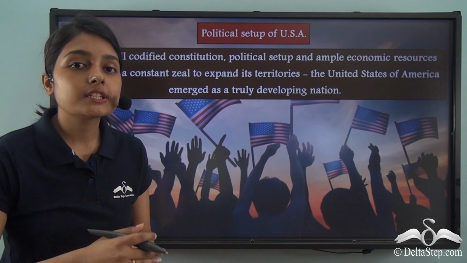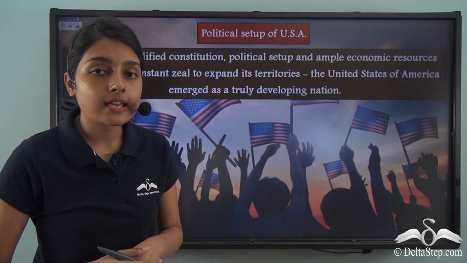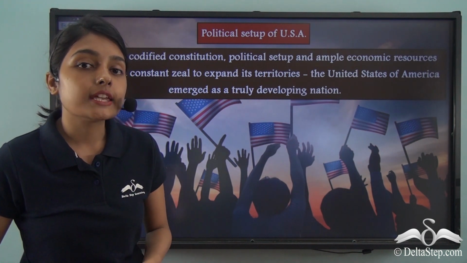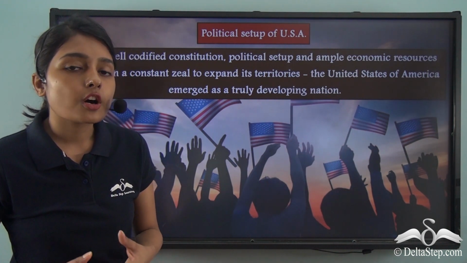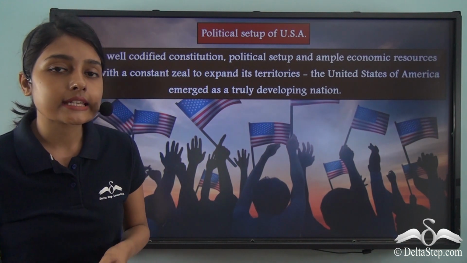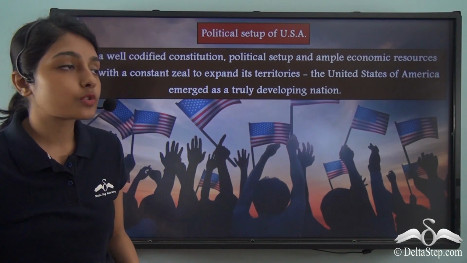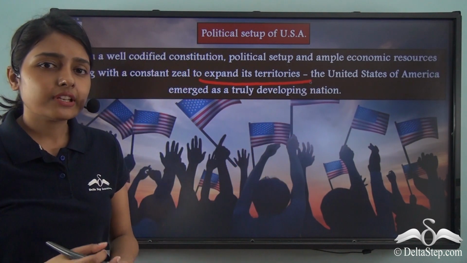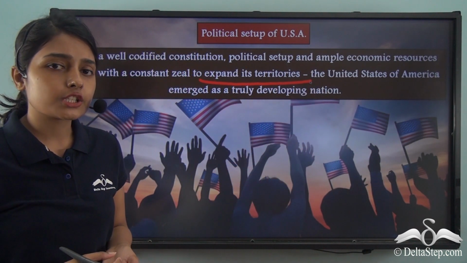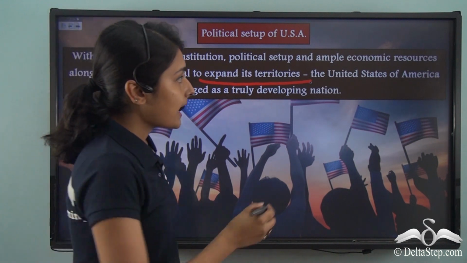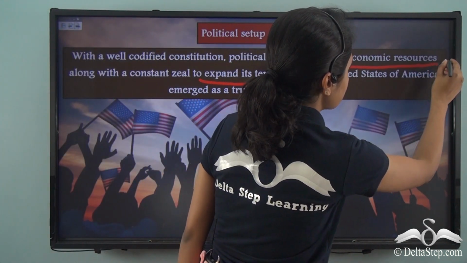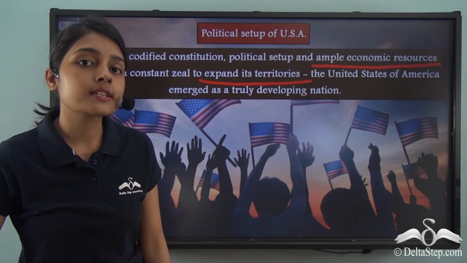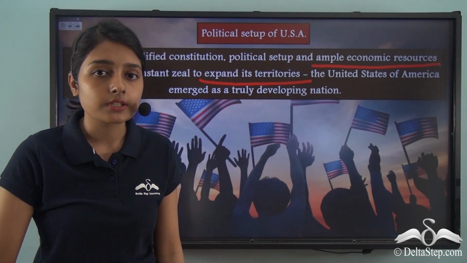Now after this political setup of the USA was established, America was gaining importance, it was gaining prominence. Because of the vast resources it had, it now set out on expanding its territories. It was developing as a very powerful nation. America had ample economic resources, and things were going uphill for this newly independent nation.